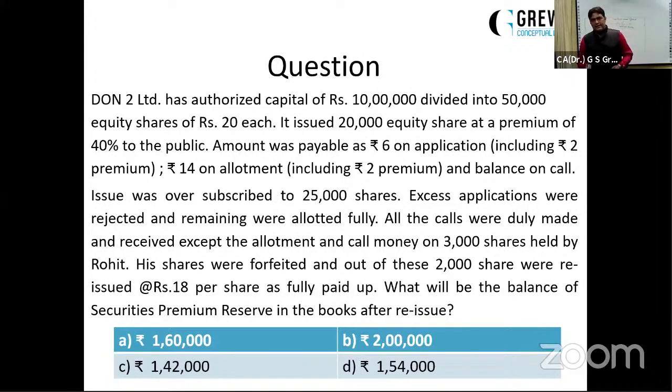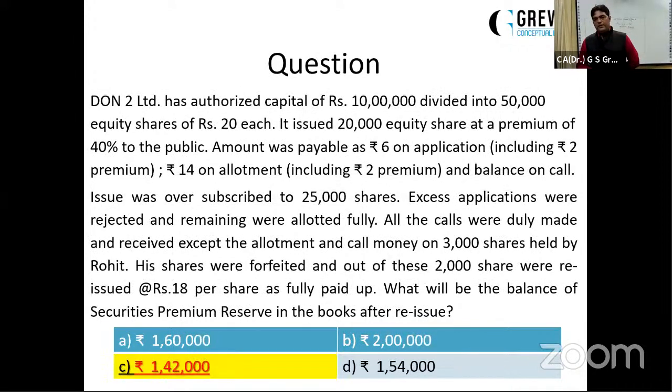But here, the question is asking what the securities premium in the books is after reissue. Just take it in. The securities premium was credited with how much? 20,000 into 40% of 20, so it was 8 rupees. So it was credited with 1,60,000. And since 3,000 shares were forfeited for not paying the premium on allotment and premium on first call, the premium was debited with 3,000 into 4, that is 12,000.